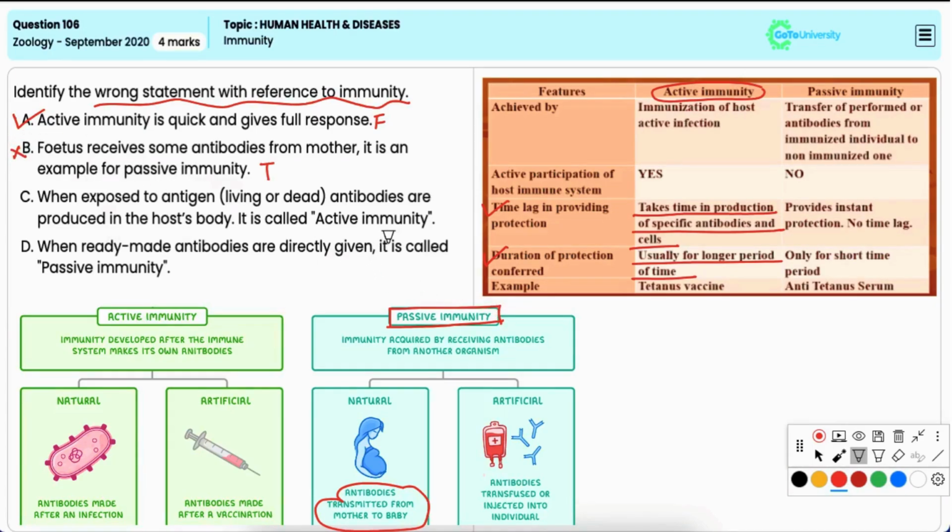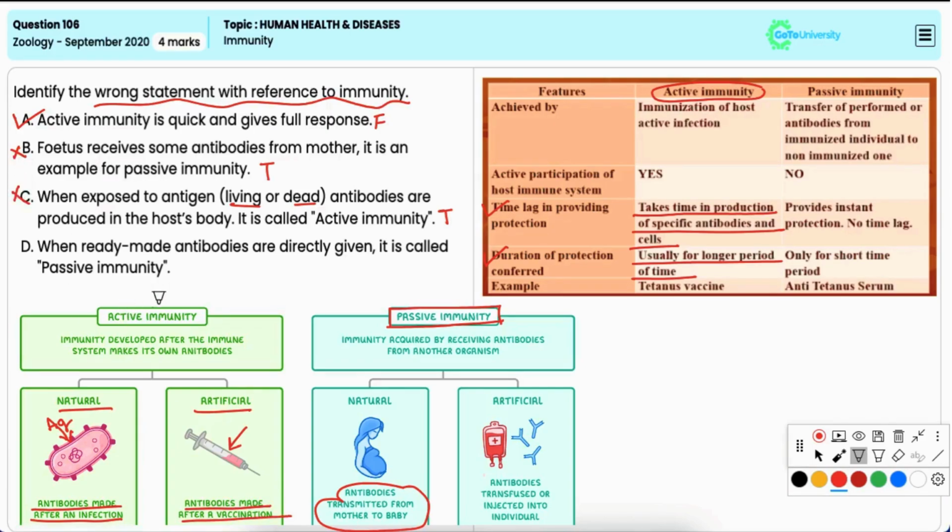Option C, when exposed to antigen, antibodies are produced in the host's body and it is called active immunity. Now, this is also true. When the immune system is exposed to antigens, such as through vaccination, it produces its own antibodies, which is why it is called active immunity. Hence, it is incorrect option.